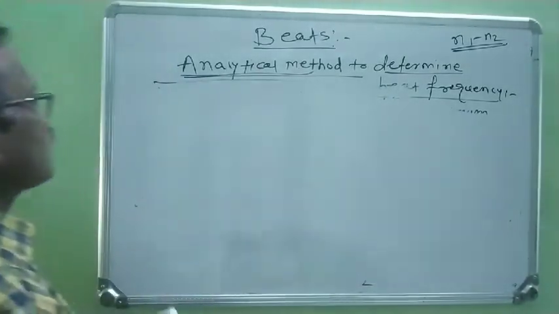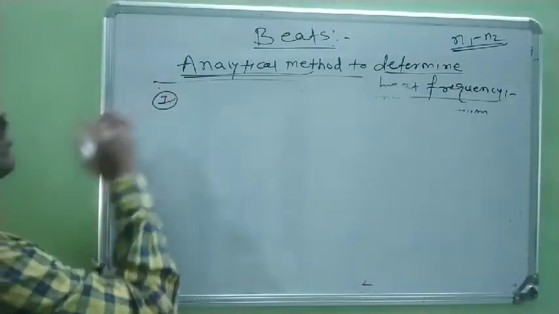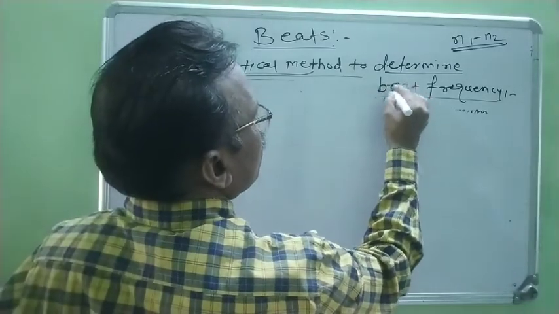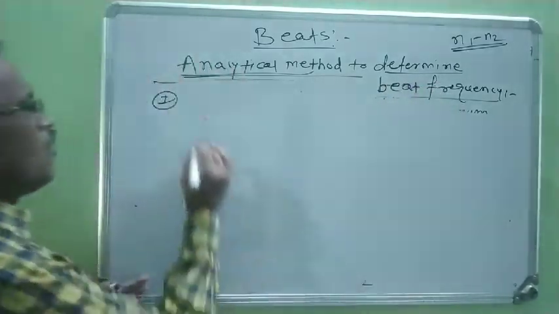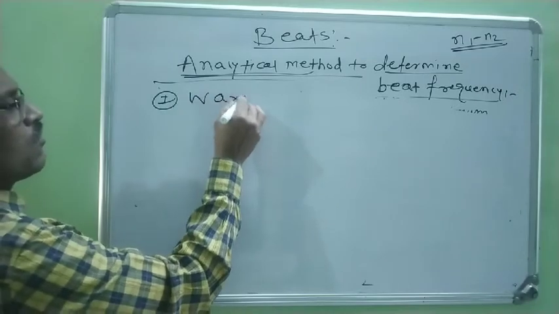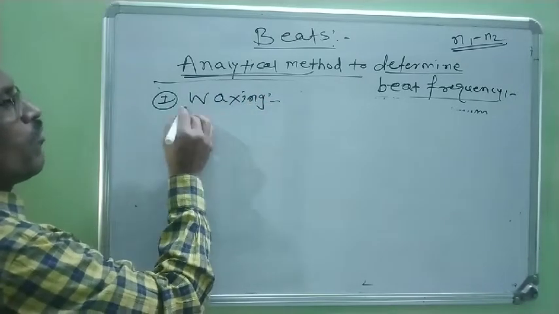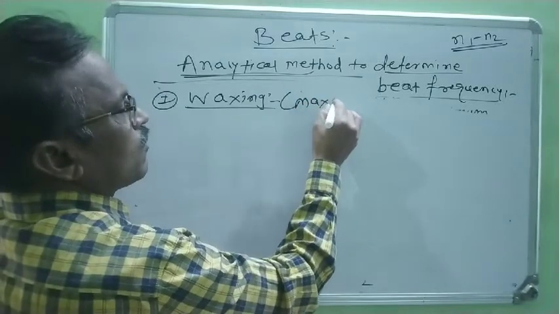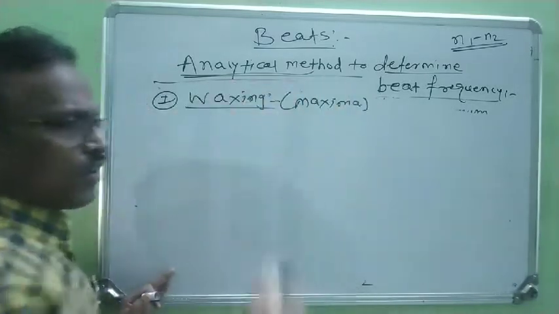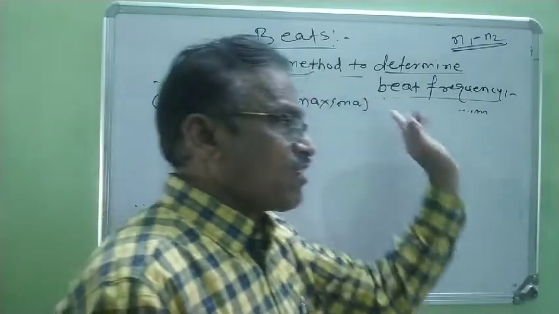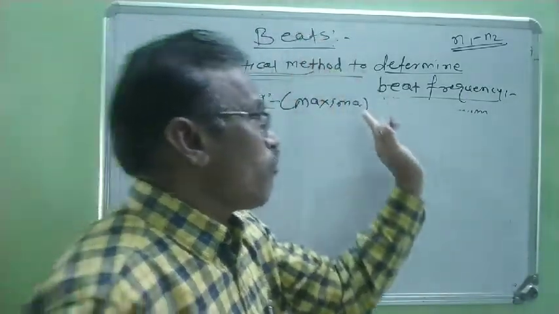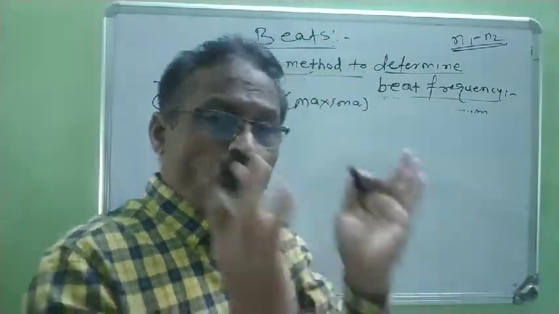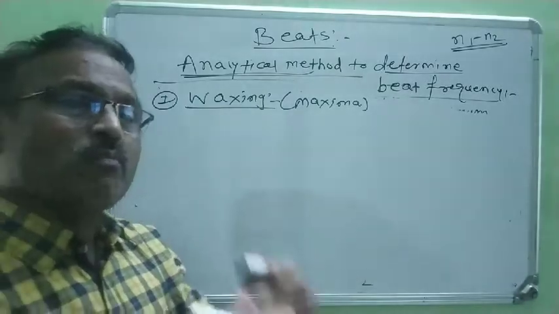First we consider the first condition, waxing. Waxing condition is also called maxima. Now we know that waxing or maxima comes when the amplitude of the wave is maximum.